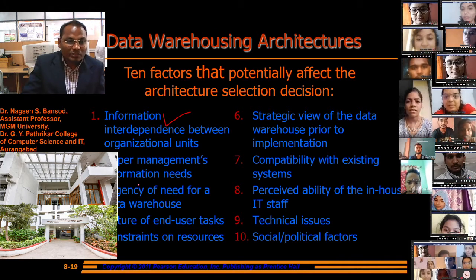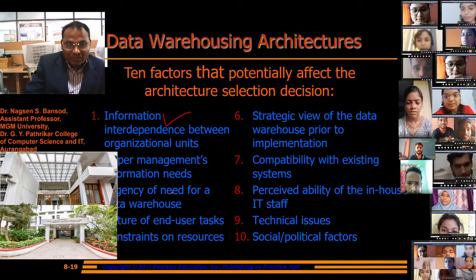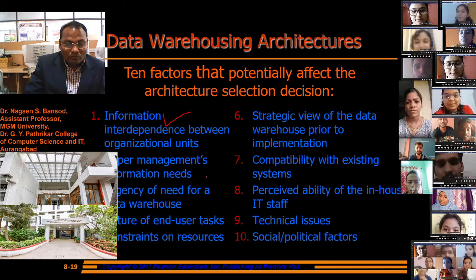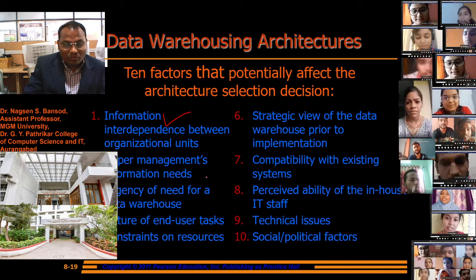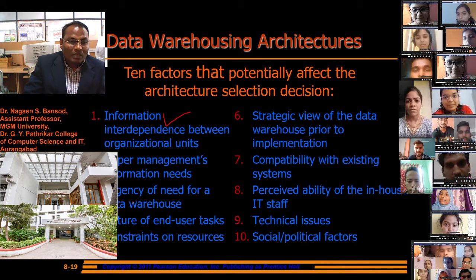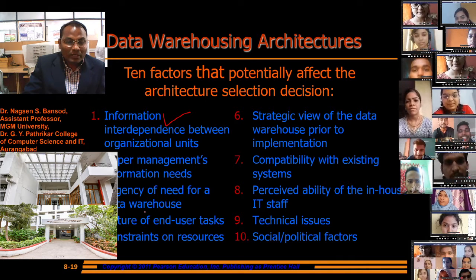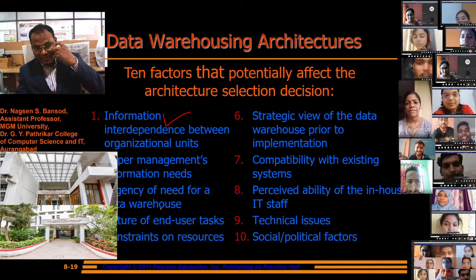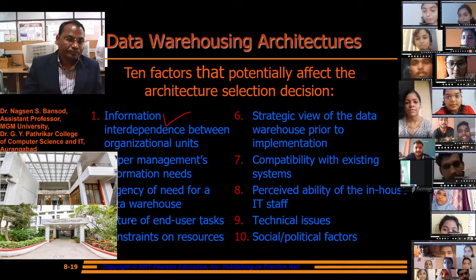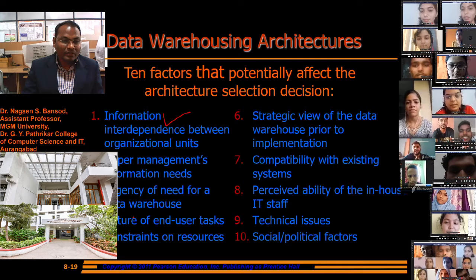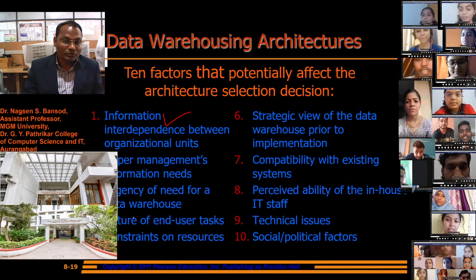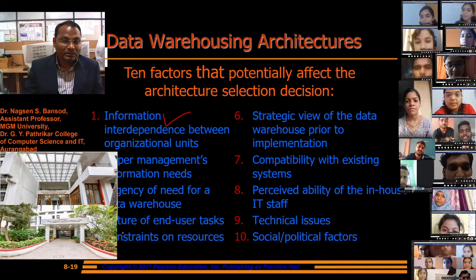Upper management's information need. Is there manager-required information which we are processing as a developer or as, suppose, an executive? Then urgency of need for the data warehouse. Is there urgency to get proper product information in the software? If there is urgency, then depending upon our urgency, we have to select a proper data warehouse architecture.